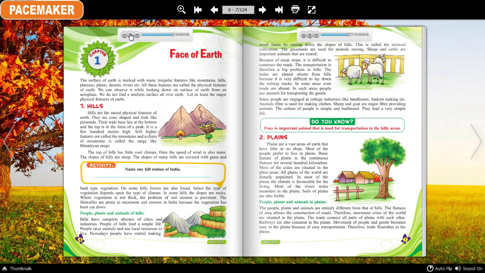The roads connect all parts of plains with each other. Railways are also common in the plains. Movement of people and goods becomes easy in the plains because of easy transportation. Therefore, trade flourishes in the plains.